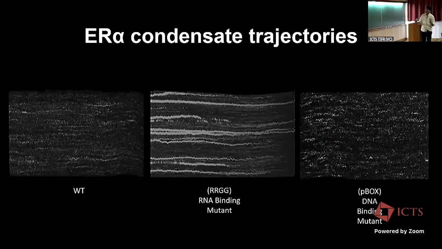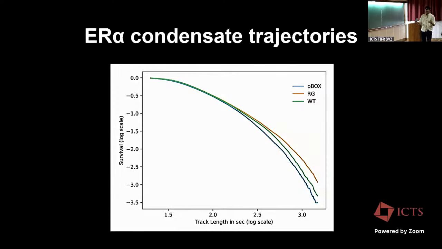To look at that, we checked the trajectories of these condensates in the wild type, the RNA binding mutant, which can just bind to DNA, and the DNA binding mutant. We took these different trajectories and plotted a survival plot of this. This is the fraction of the particles that are there with different track lengths. So what we see is that in the RRGG mutant, which is just the DNA binding mutant, the fraction of particles that have a higher track length is more, which could be seen from the trajectories as well.